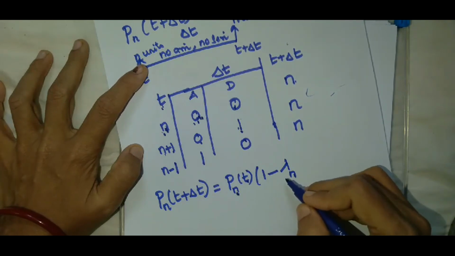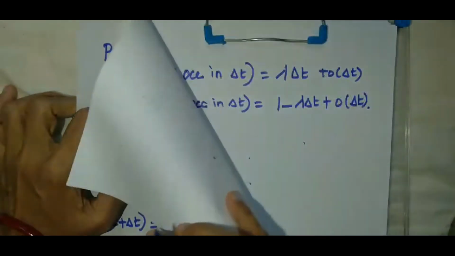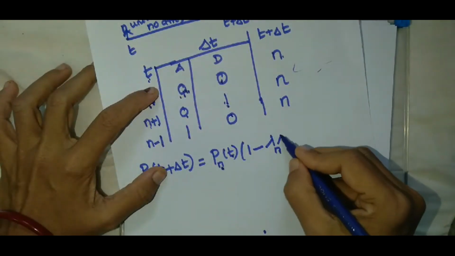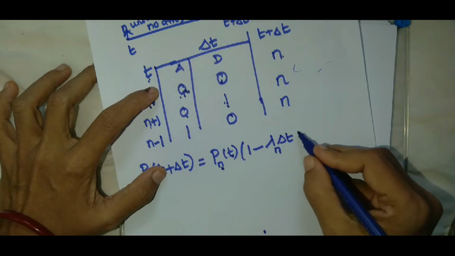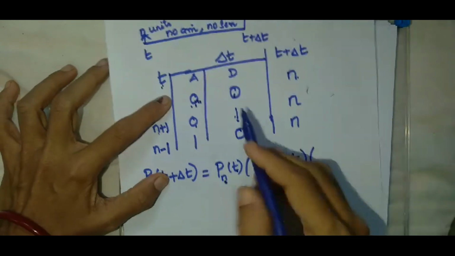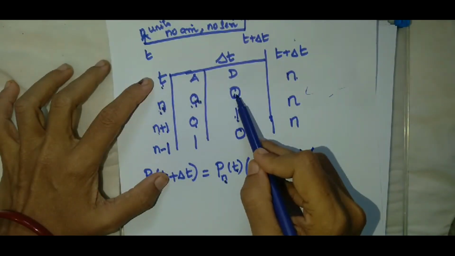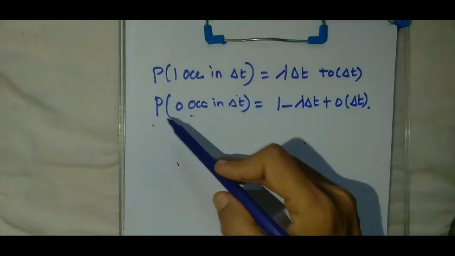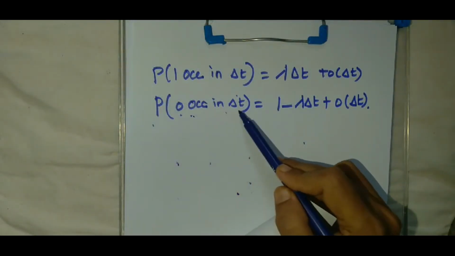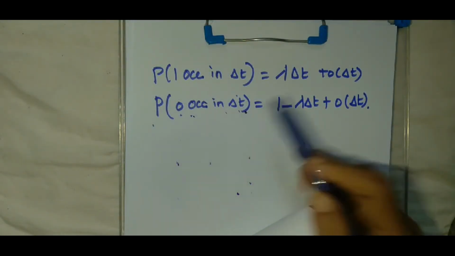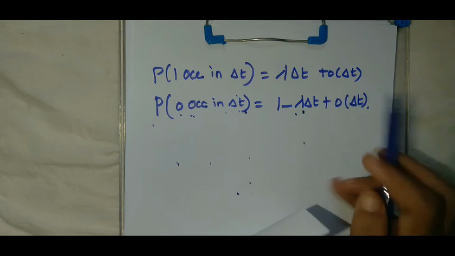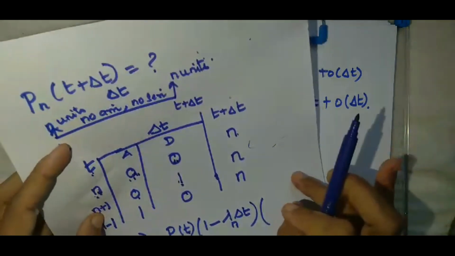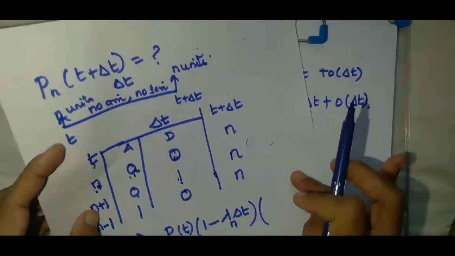So 1 minus lambda n into delta t plus order of delta t, which I am neglecting, into 0 departure. So 0 departure in delta t. What is it? 1 minus mu. Once the service gets over, the customer departs, so we have to write that with respect to the service rate.